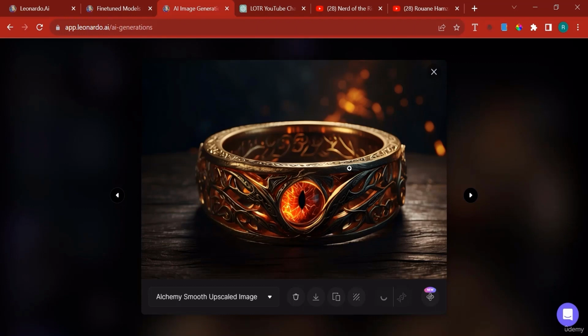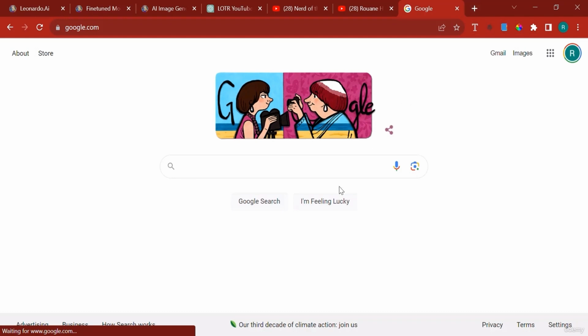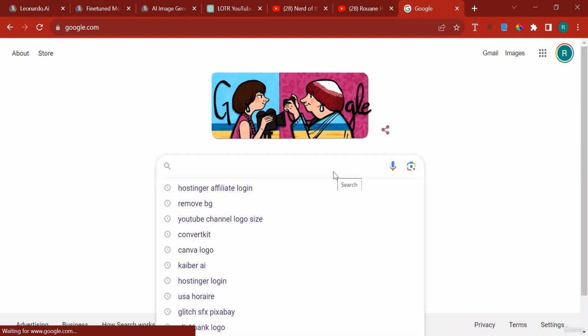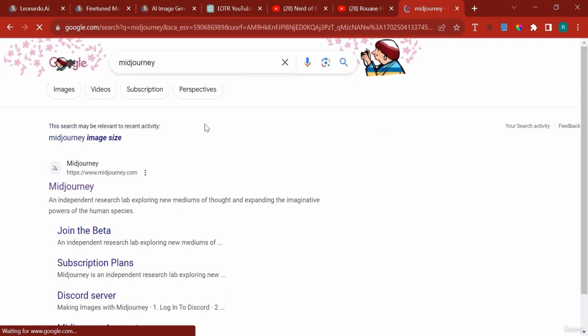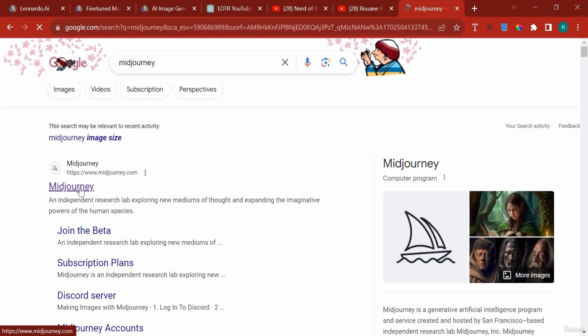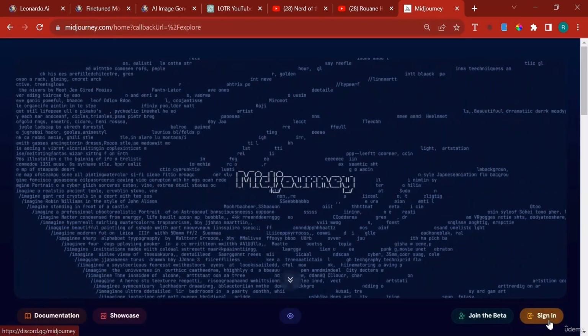Midjourney is a software that you can access on the computer. If you go to Google and type in Midjourney, you'll have access to the Midjourney website. By the way, I don't think they have an affiliate program, but I'm not sure. Let me click on Midjourney so that we can go there. So here we are on Midjourney. You can either join the beta or sign in if you have an account.